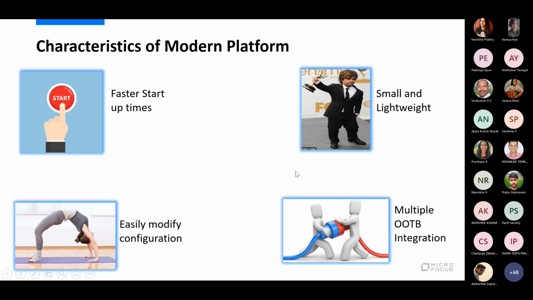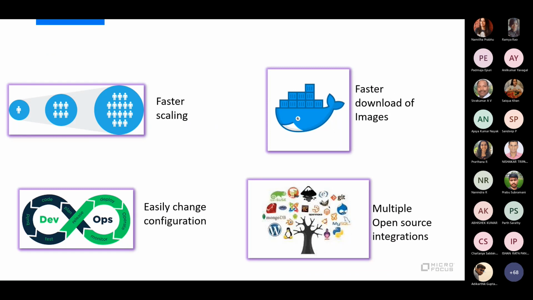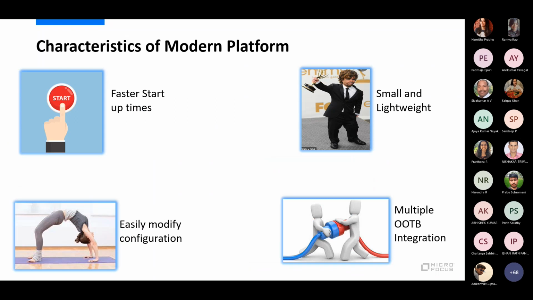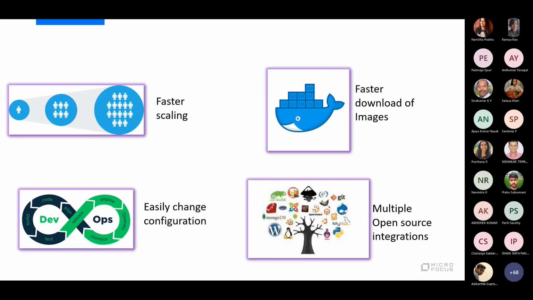Great. So why do we need this? I've just put the corresponding needs. These are the characteristics, and why is it required? I need faster startup times because now it's the world of scalable applications, so we want our applications to be highly scalable. And we want it to be small and lightweight because we are talking about frequent changes.